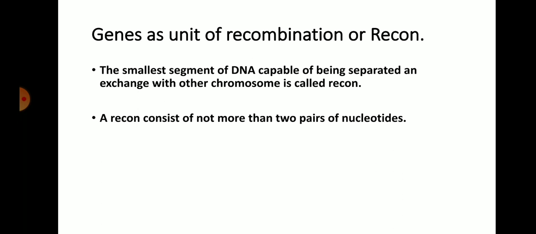So the basic unit of recombination is the gene. A recon consists of no more than two pairs of nucleotides, basically the smallest part.